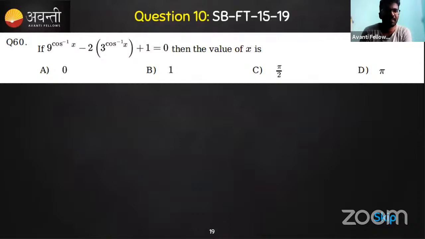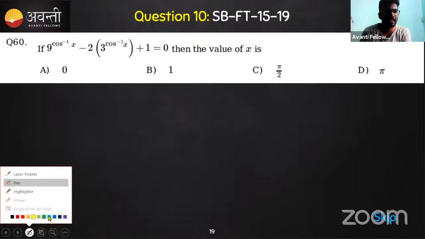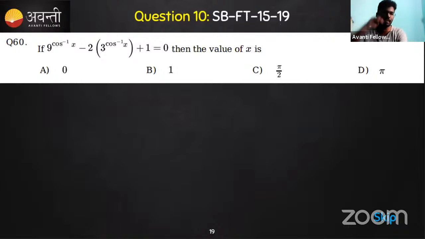What about this one? Who can tell the answer? This is again algebra-based, but there's an involvement of inverse trigonometry. See, the previous question and this question have a similarity. There's a 9 here and a 3 here. It looks like this is 3 square. So 3 squared to the power cos inverse of x, minus 2 into 3 to the power cos inverse of x, plus 1 is equal to 0. This is something correlated; we can correlate it with the previous one. Again, we got a quadratic equation. So what is this?